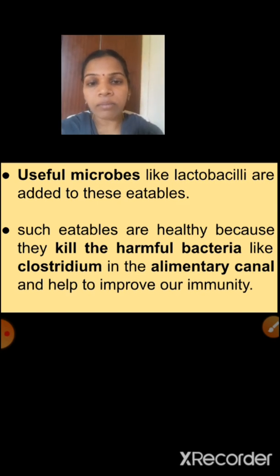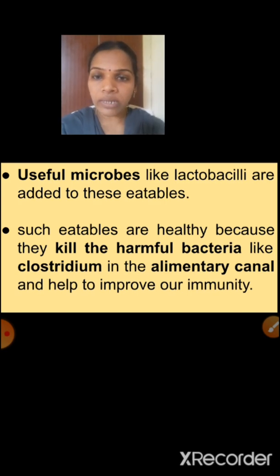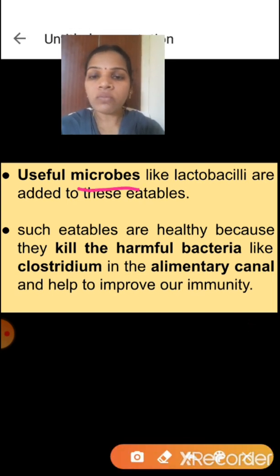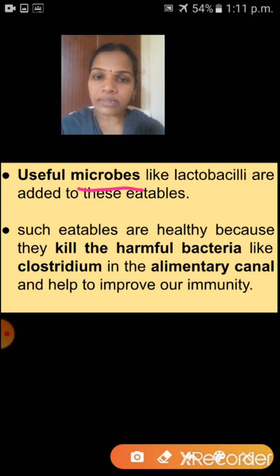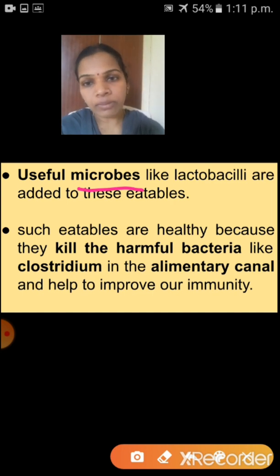Why is it healthy? Because they kill the harmful bacteria like Clostridium in the alimentary canal and help to improve our immunity. So why should we take probiotic eatables? Because useful microbes like lactobacilli are added to these eatables. Such eatables are healthy because they kill the harmful bacteria.